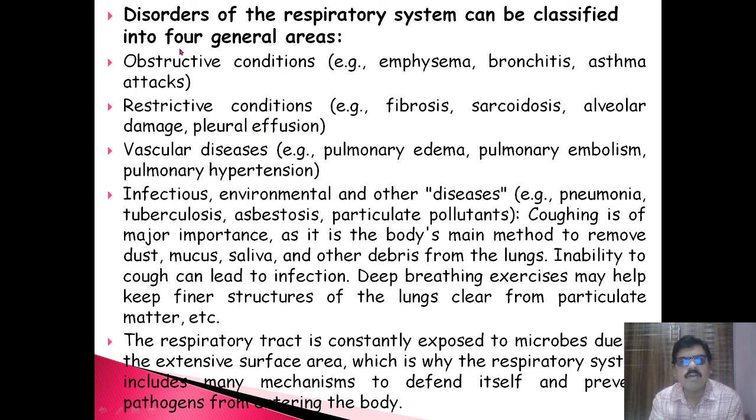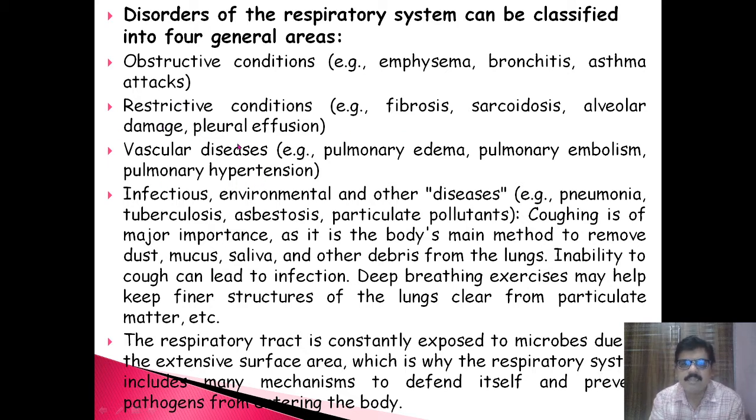These disorders of the respiratory system can be classified into four general areas. One is obstructive conditions, which include emphysema, bronchitis, asthma, or asthmatic attacks. Then restrictive conditions, such as fibrosis, sarcoidosis, alveolar damage.